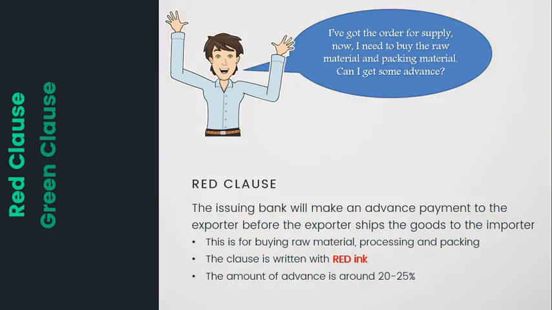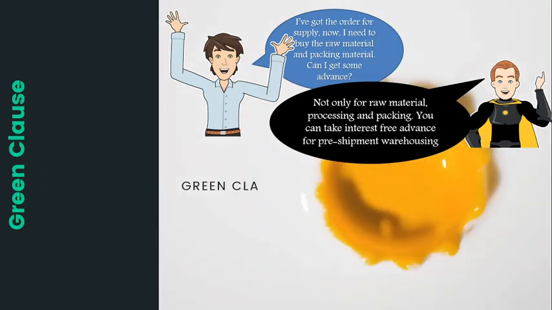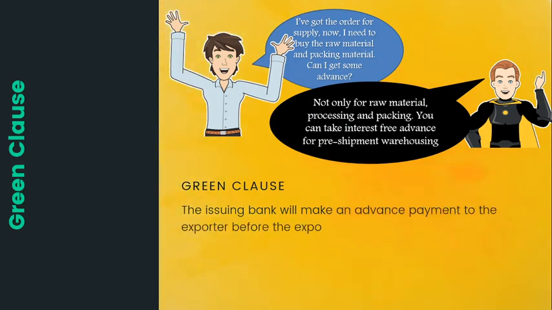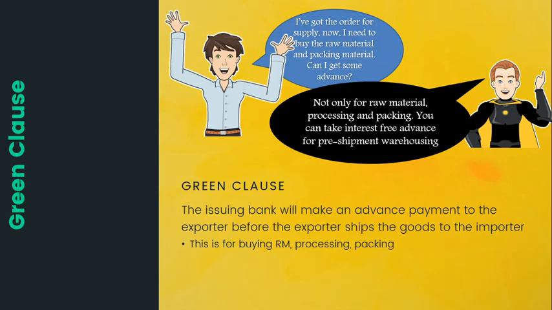The other color of writing a clause is green. I like the red clause letter of credit. The purpose of taking the advance includes pre-shipment warehousing along with buying raw material and packaging. The amount of advance lies between 75 to 80% of the total letter of credit amount.